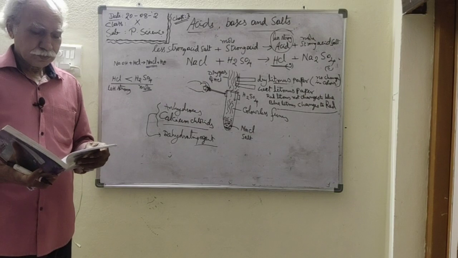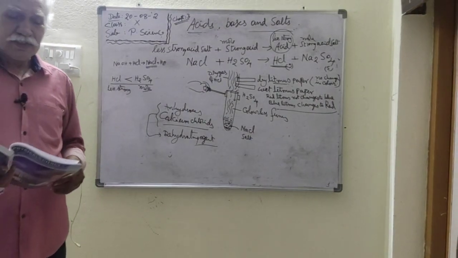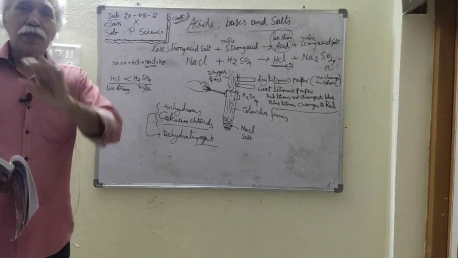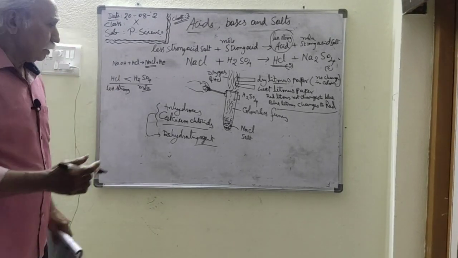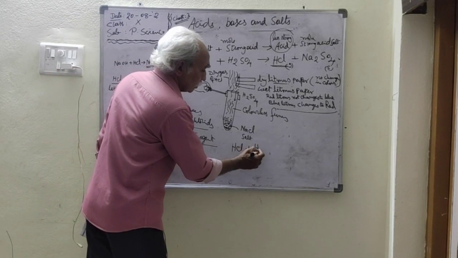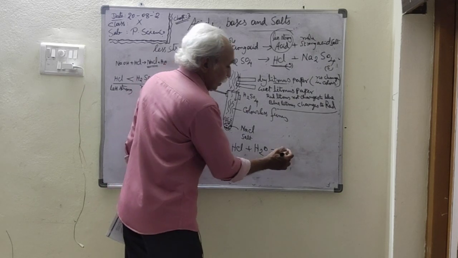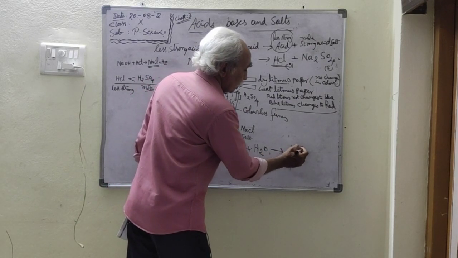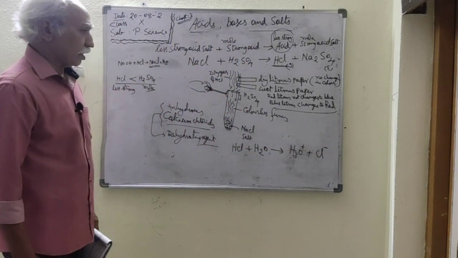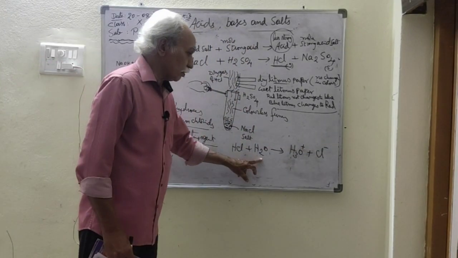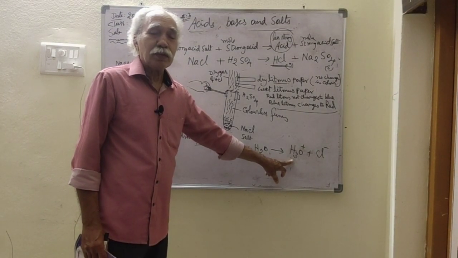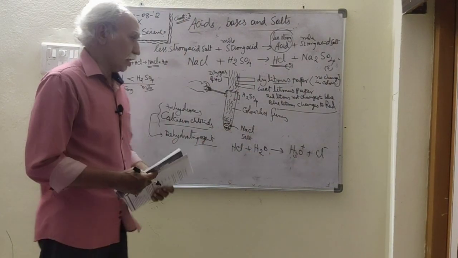Okay, now what happens when HCl is dissolved in water? Give the chemical equation. When HCl is dissolved in water, it forms hydronium ions and Cl minus ions. That is the answer: producing hydronium ions, not hydrogen ions, and Cl minus ions.